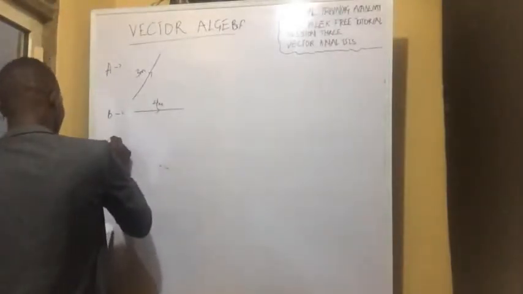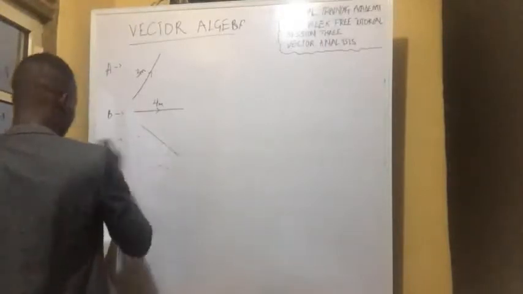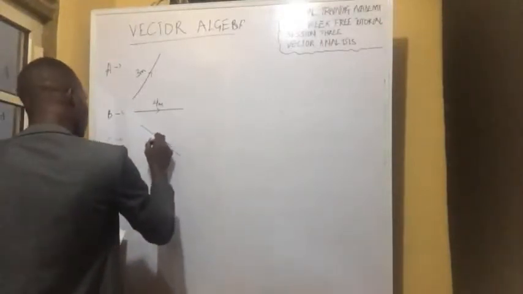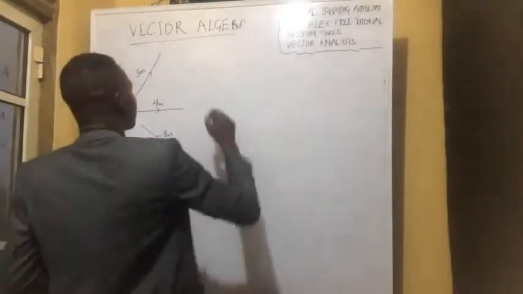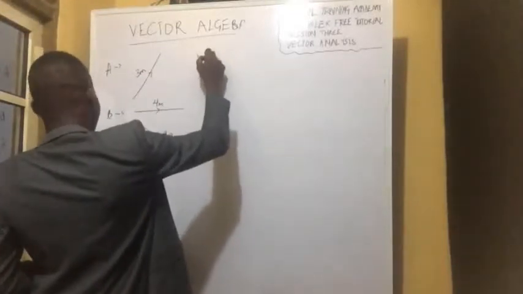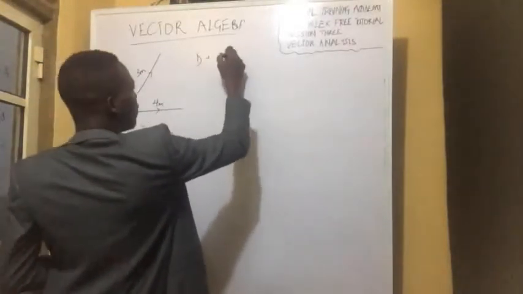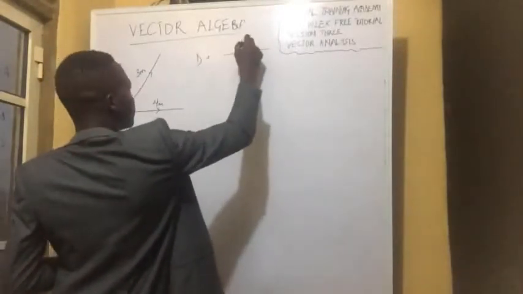We have a vector C, we have 4 meters. Let's have our D on this side. Four meters.